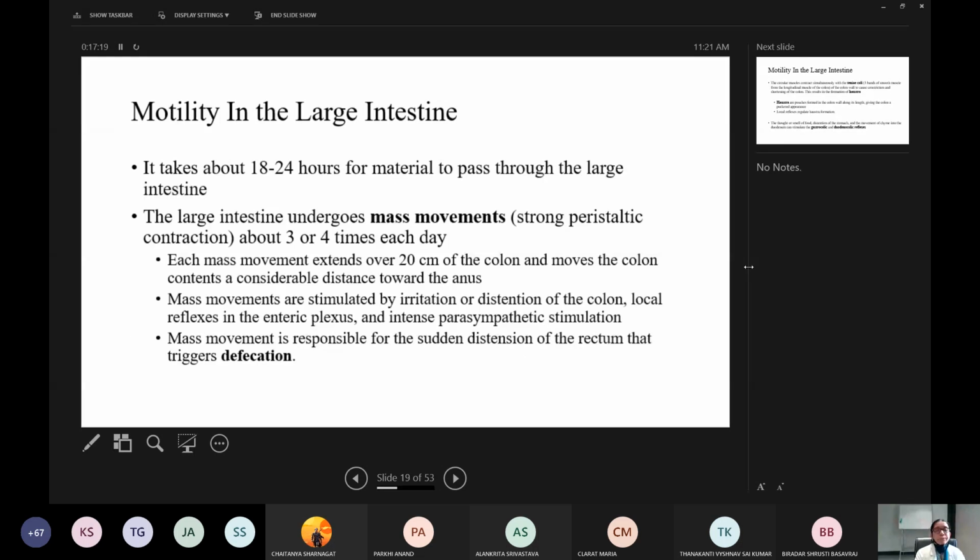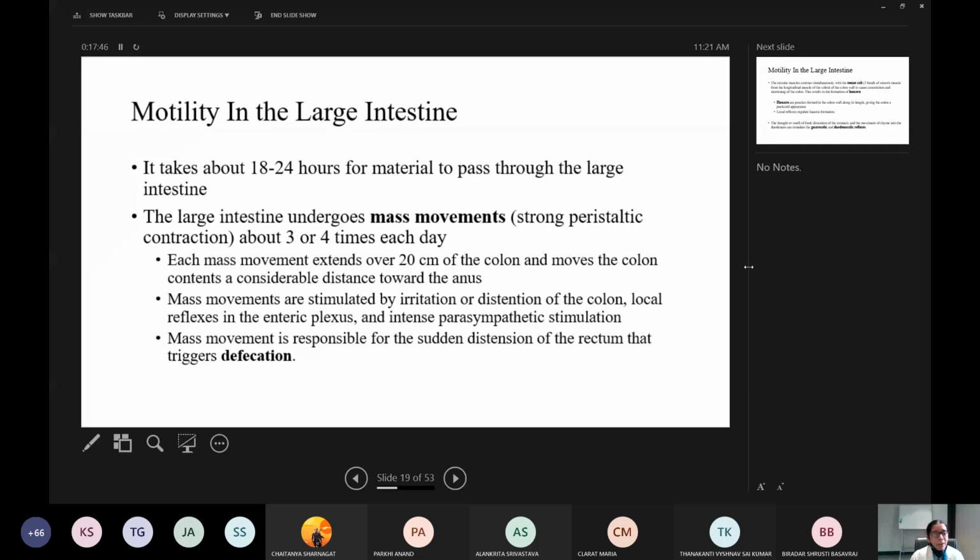Okay, now it takes about 18 to 24 hours for material to pass through the large intestine. So almost one day. The large intestine undergoes mass movements, that is strong peristaltic contractions, about 3 or 4 times per day.